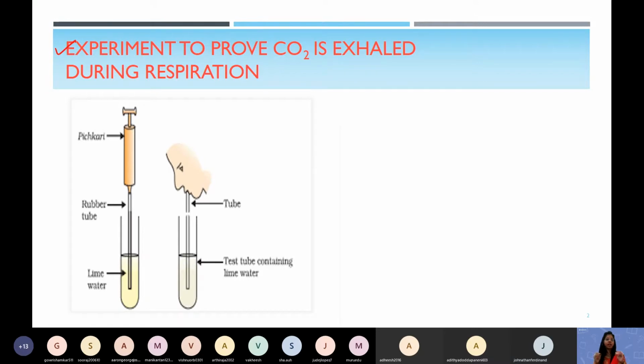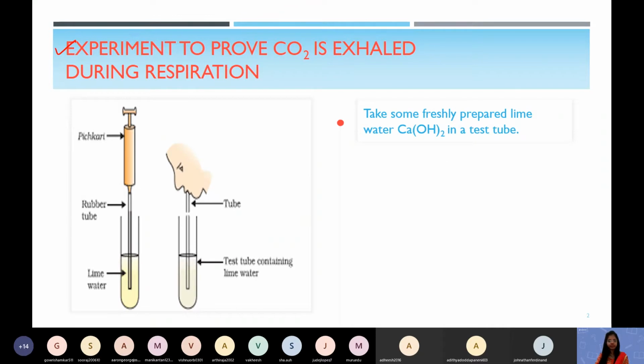Now here there is an experiment in your book. Experiment to prove that carbon dioxide is exhaled out during respiration. So what is the experiment? Here in the picture you can see there are two experimental setups, and in both, some liquid is taken in the test tube, that is lime water, and the formula of lime water is calcium hydroxide. So this is freshly prepared lime water solution, which is calcium hydroxide, in a test tube.